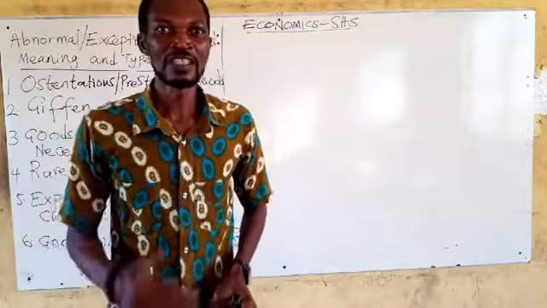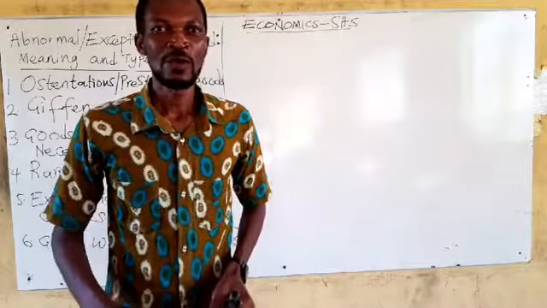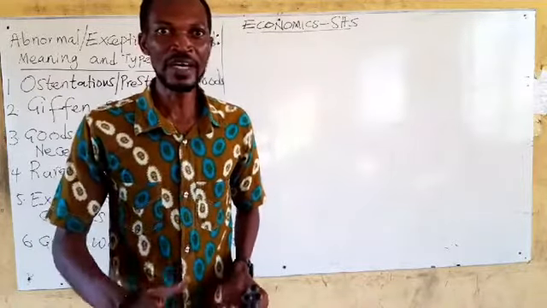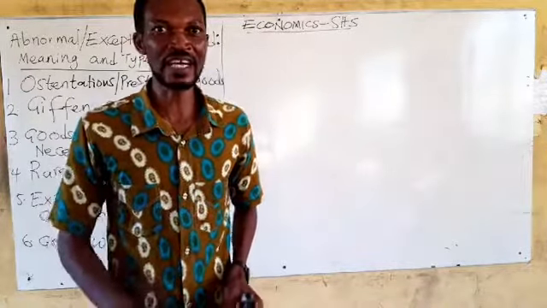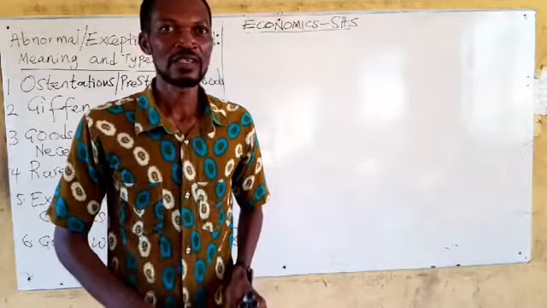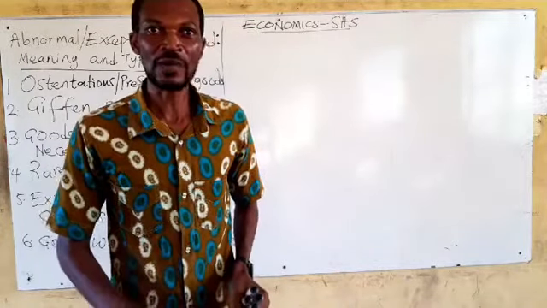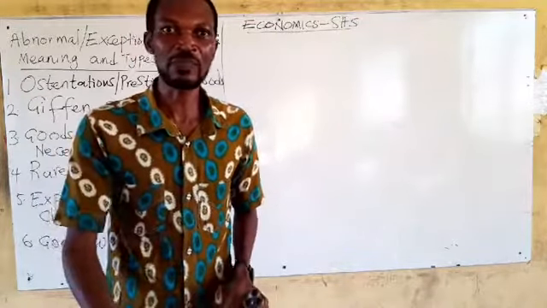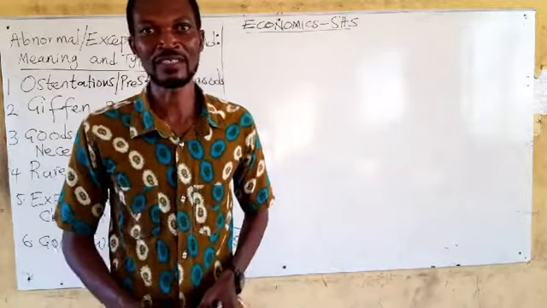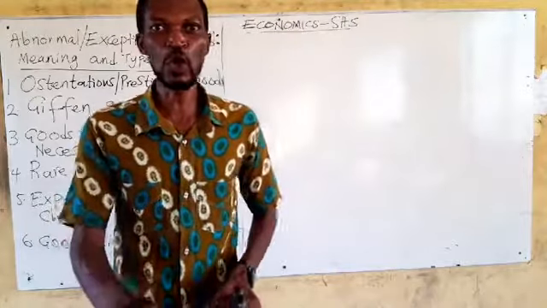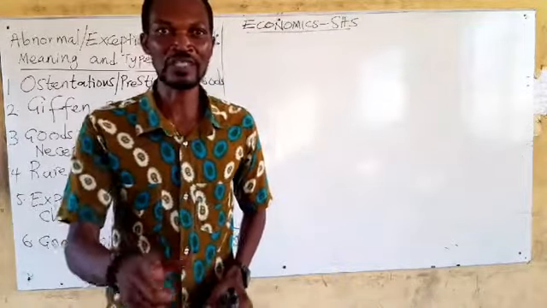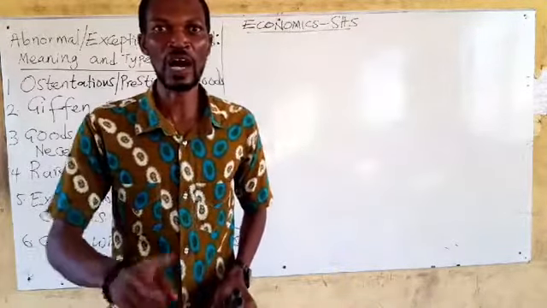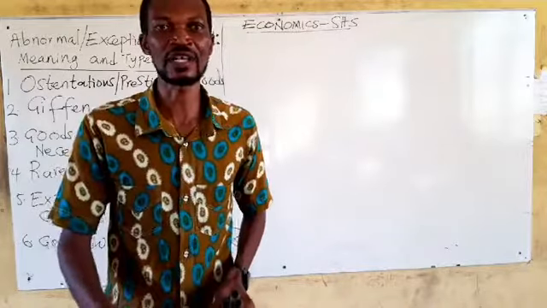So demand is only normal when it obeys the law of demand, which states that other things being equal, the lower the price, the higher the quantity demanded. And the higher the price, the lower the quantity demanded. Anything that does not obey that law becomes abnormal, and therefore we call abnormal demand or exceptional demand.